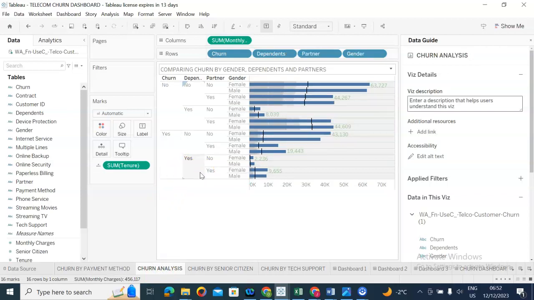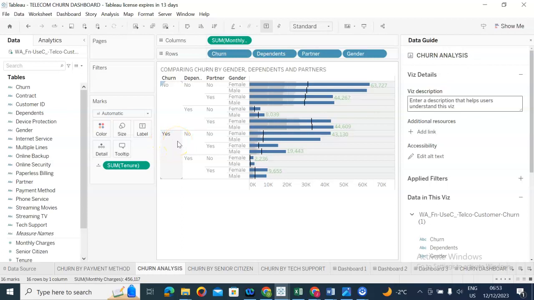Then we have the churn analysis. This particular worksheet is talking about dependents, partners, gender, and the monthly fees. So when we look at it, here shows churn. We go to this part of the table, because these are the people who churned.